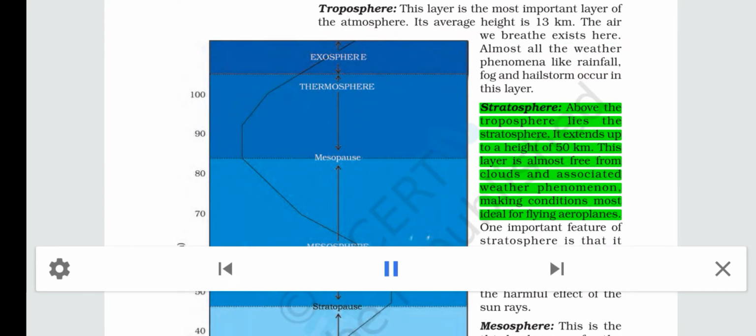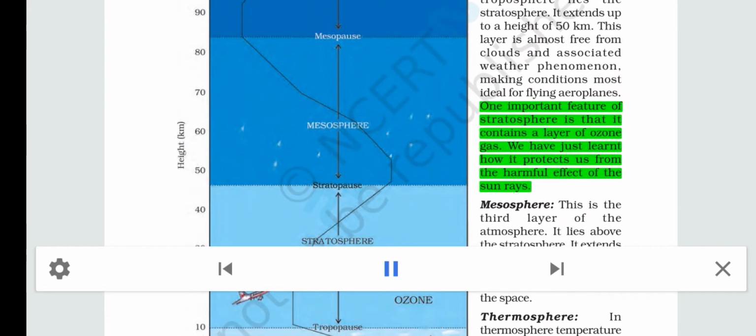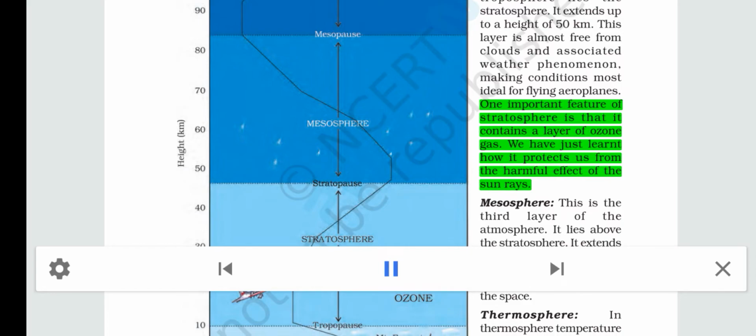Stratosphere: above the troposphere lies the stratosphere. It extends up to a height of 50 kilometers. This layer is almost free from clouds and associated weather phenomena, making conditions most ideal for flying aeroplanes. One important feature of the stratosphere is that it contains a layer of ozone gas. We have just learned how it protects us from the harmful effect of the sun's rays.